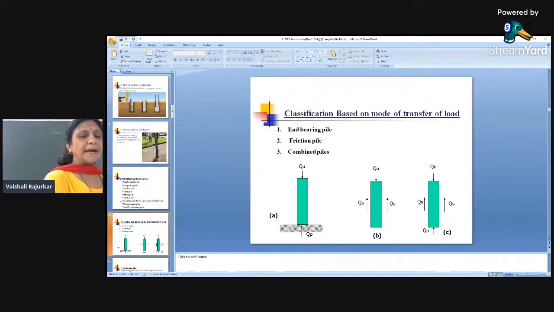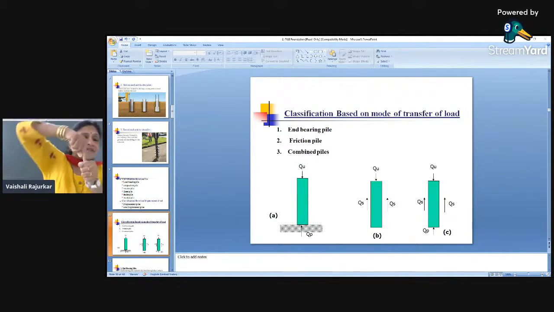Many times, the hard soil is at a very large depth. Suppose this is the pile and the hard strata is at a large depth. In that case, we will never extend the foundation up to the hard strata. We will just place it up to a certain depth and then leave it. In that case, what will take the load? Here, this is the pile and this is the surrounding soil. You just see the action.